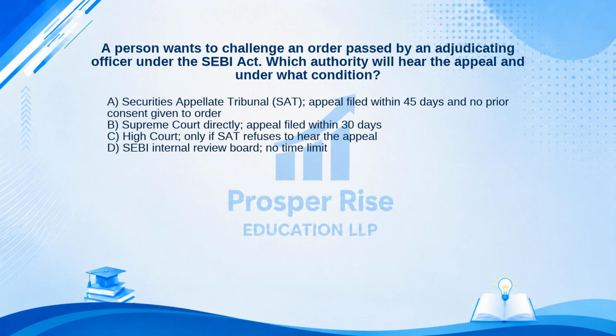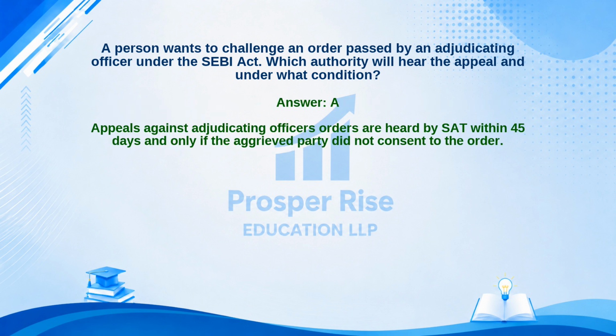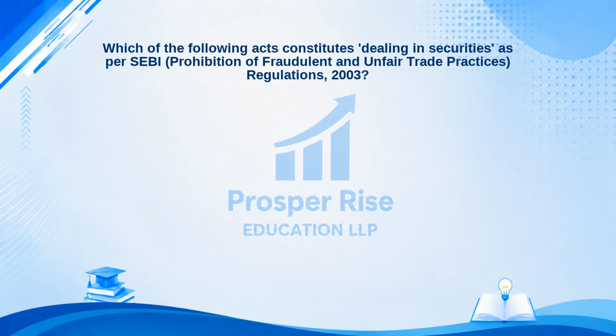The correct answer is Option A. Let's see why. Appeals against adjudicating officers' orders are heard by SAT within 45 days and only if the aggrieved party did not consent to the order. Test your knowledge with this one.